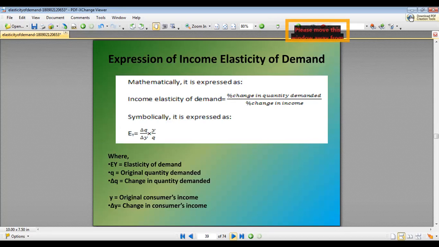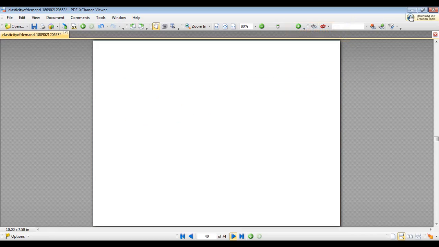So mathematically it is percentage change in the quantity demanded divided by percentage change in income, that is delta Q divided by delta Y multiplied by Y divided by Q. Delta Q is the change in quantity, delta Y is the change in consumer income, Q is the original quantity demanded, and Y is the original consumer income.